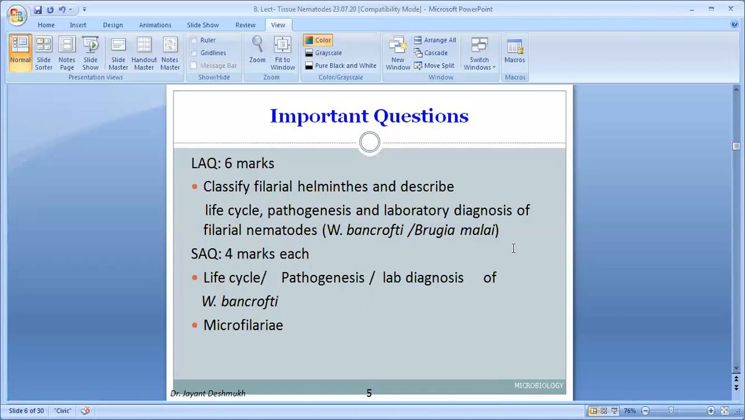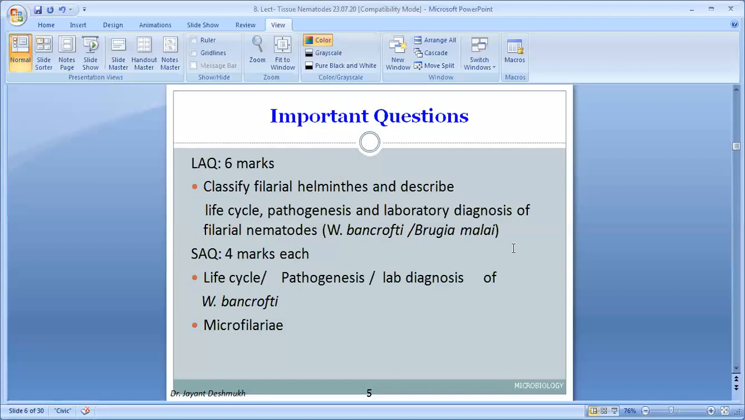Maybe short notes for 4 marks: life cycle of Wuchereria bancrofti, maybe pathogenesis and complications of Wuchereria bancrofti, laboratory diagnostic steps to diagnose a case of Wuchereria bancrofti and differentiate it from filariasis caused by other worms. And microfilaria, that is a well-labeled diagram with some important points.